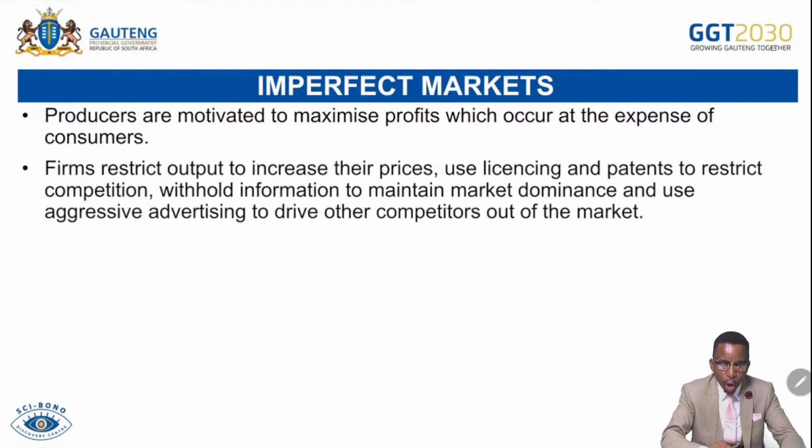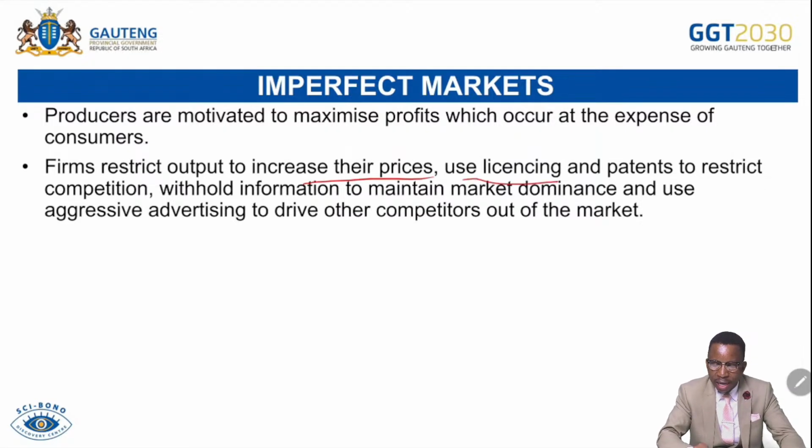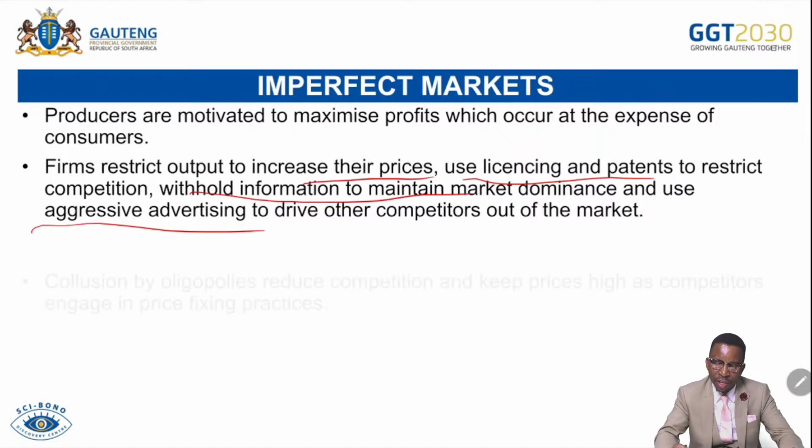Imperfect markets. Producers are motivated to maximize profit, which occurs at the expense of consumers. So firms restrict output to increase their prices, use licensing and patents to restrict the entry of new businesses and limit competition, withhold information to maintain market dominance, and use aggressive advertising to drive other competitors out of the market. That's a part of the imperfect market structure.